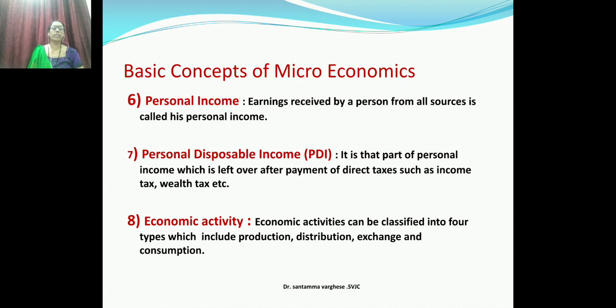We can see that economic activity can be classified into four types, which include production, distribution, exchange, and consumption. These are the four types of economic activities. A country is said to be an economy when these four things take place in a proper way. Economy means where production, distribution, exchange, and consumption are going on in a systematic way.